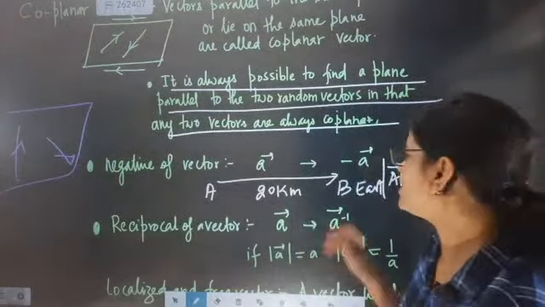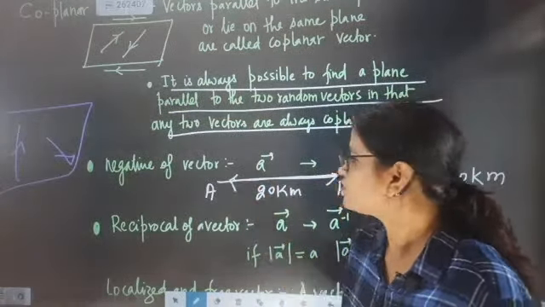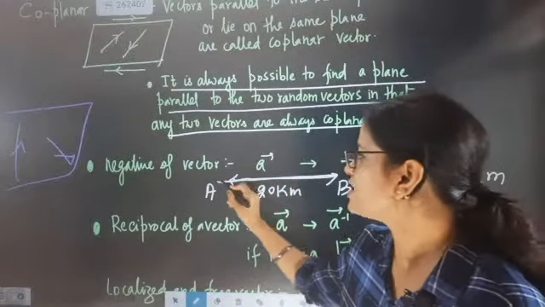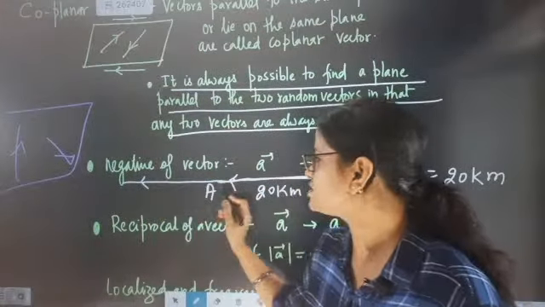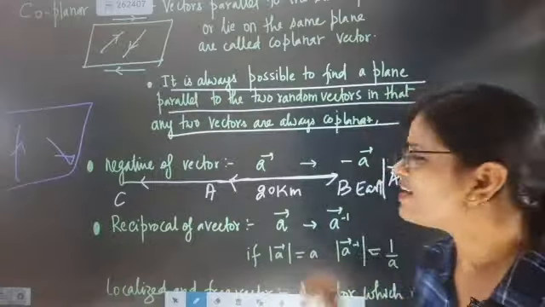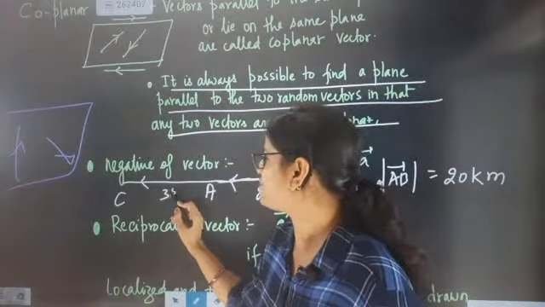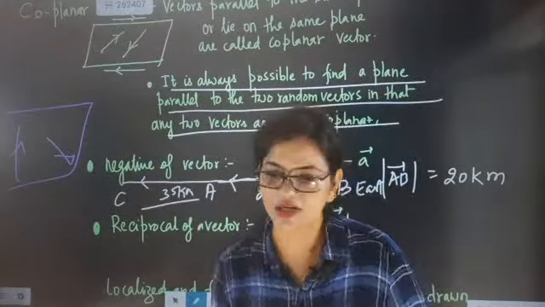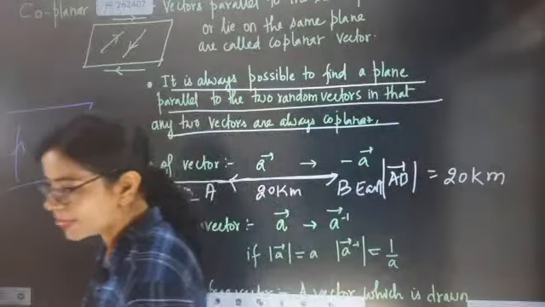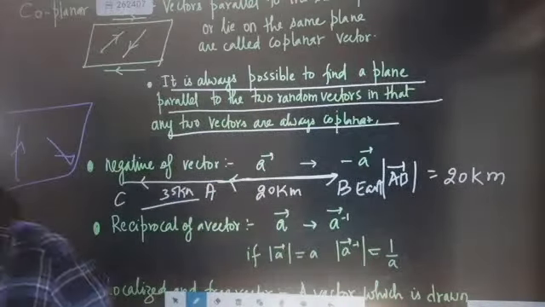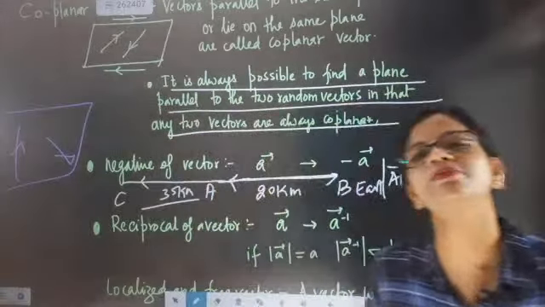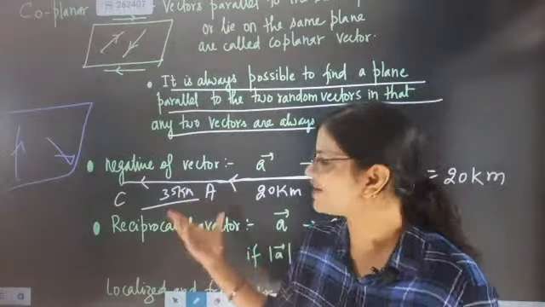Now I started returning back. When I started returning back, I returned back even more. So this time I am going towards C, and I covered a distance of 35 kilometers. So what is the final resultant? What is the final resultant here? Direction opposite. Absolutely, beta. That will become direction opposite. But what is the final result here?